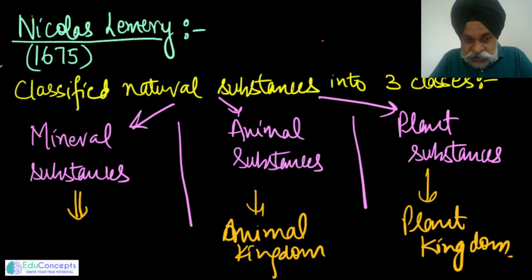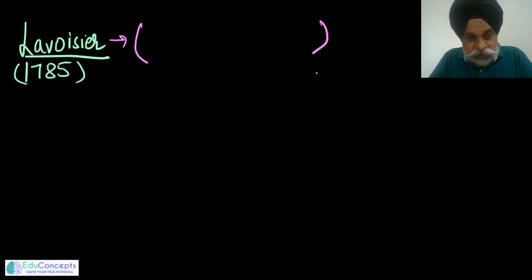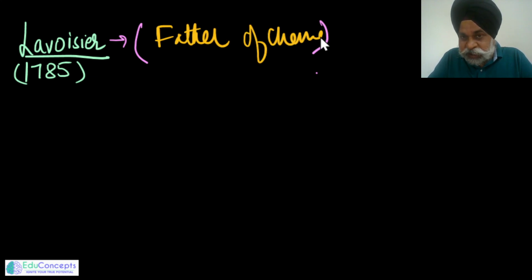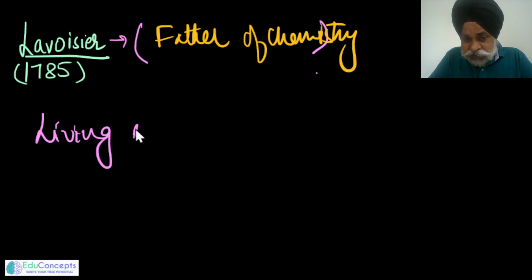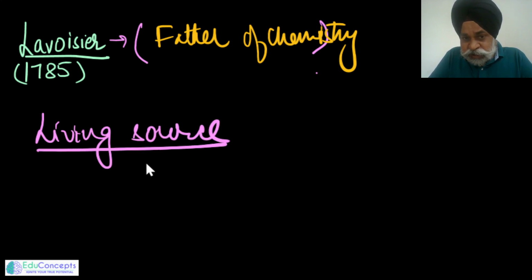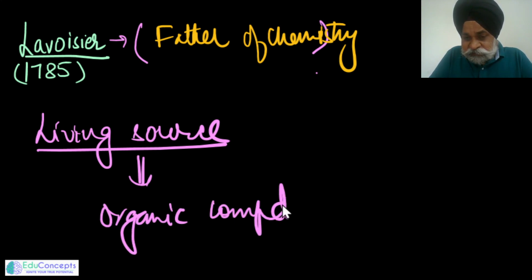And this later got authentication from the scientist named Lavoisier. He is basically the father of chemistry. He proposed that any compound derived from an animal or living source pertains to organic compounds. So according to him, the classification which the earlier scientist gave was the correct one, that the animal and plant kingdoms have compounds which are said to be organic entities.